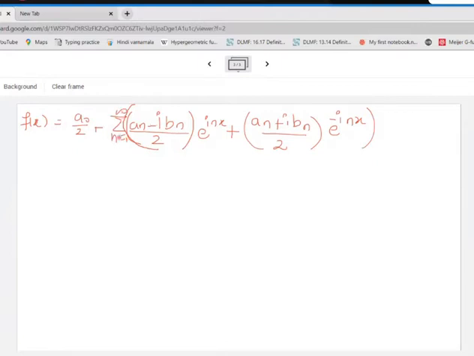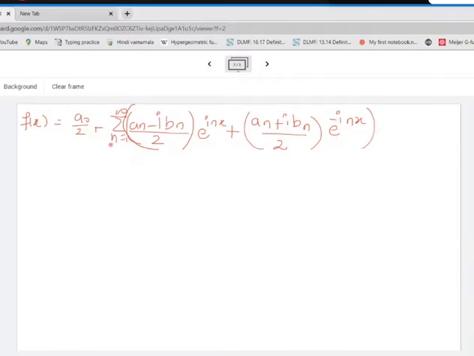So now check out what we have got. With e raised to inx we have got this expression, and with e raised to minus inx we have got this expression.